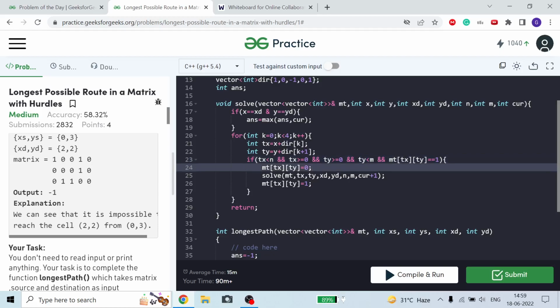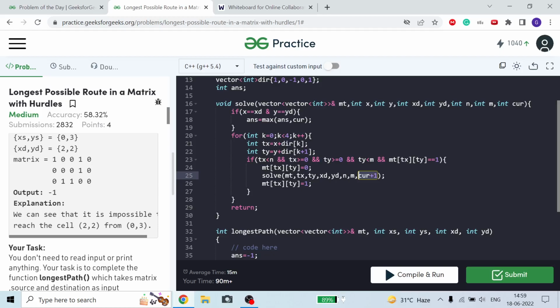I will make it a hurdle, means I have used this particular path, I cannot use it for further traversal in the current path. So make it a hurdle. Solve, all other things are the same, but my x and y variable is updated to tx comma ty, because my current variable now is tx comma ty, and I will increase my path length by 1.